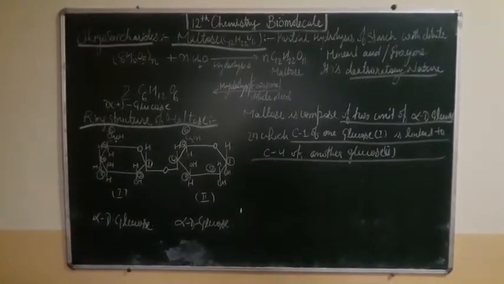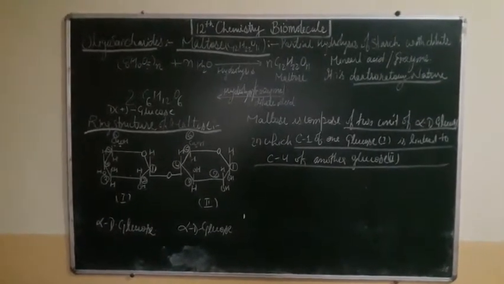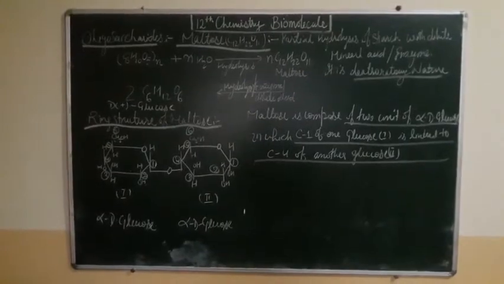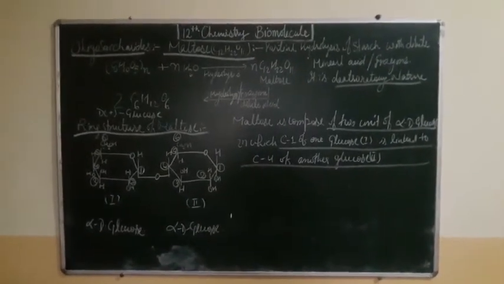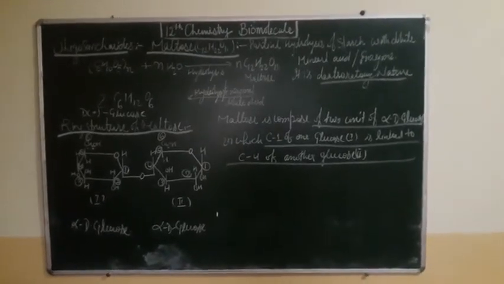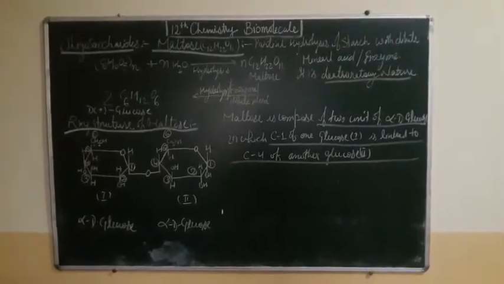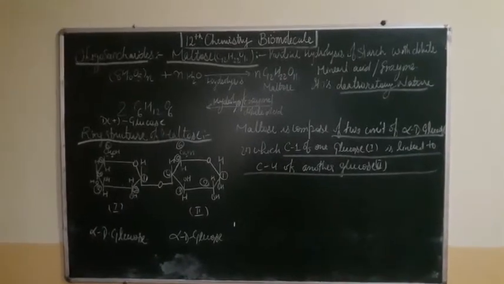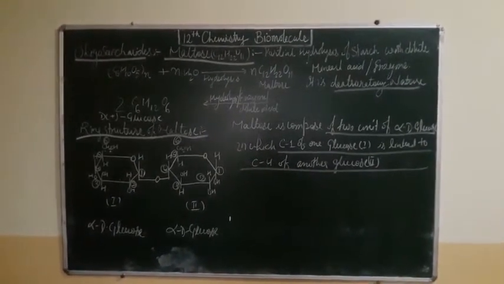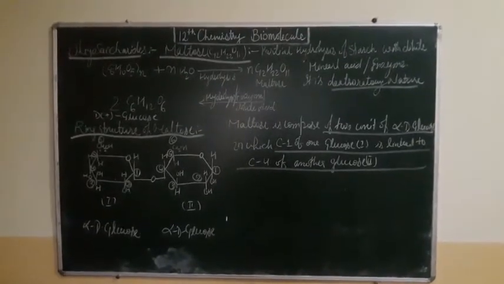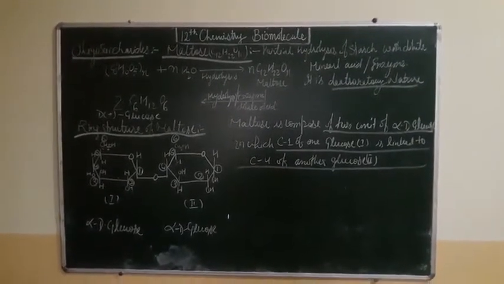You can see the chemical reaction here: (C6H10O5)n, that is starch, undergoes hydrolysis with mineral acid and enzyme and is converted into maltose. It is dextrorotatory in nature, and upon further hydrolysis with dilute acid or enzyme, maltose is converted into 2 units of D-dextrorotatory glucose.